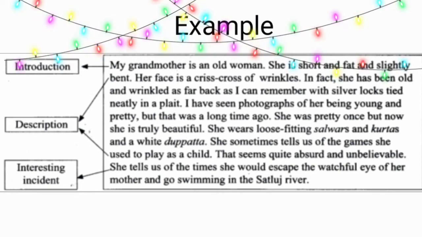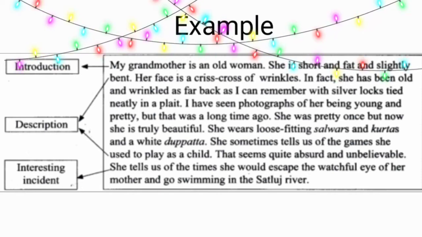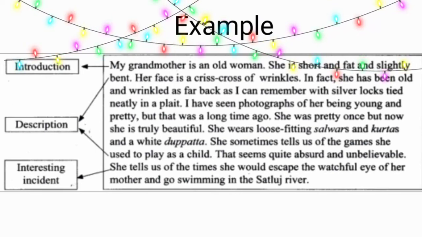My grandmother is an old woman. She is short and fat and slightly bent. Her face is a crisscross of wrinkles. In fact, she has been old and wrinkled as far back as I can remember, with silver locks tied neatly in a plait. I have seen photographs of her being young and pretty, but that was a long time ago.